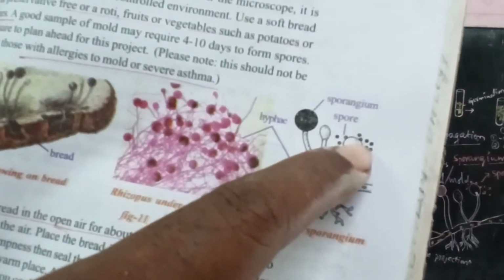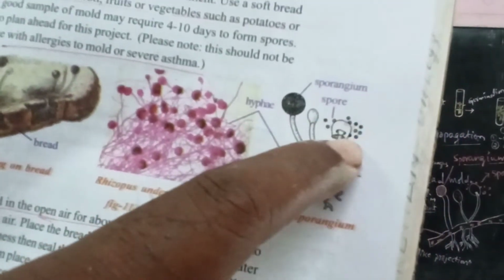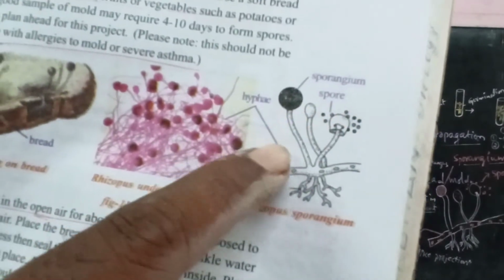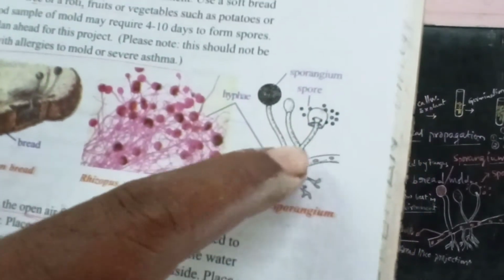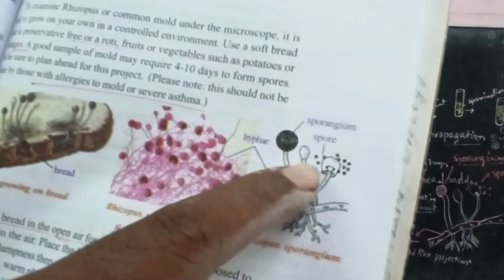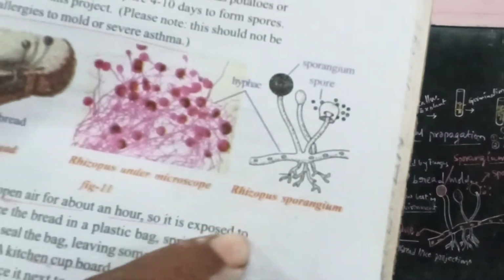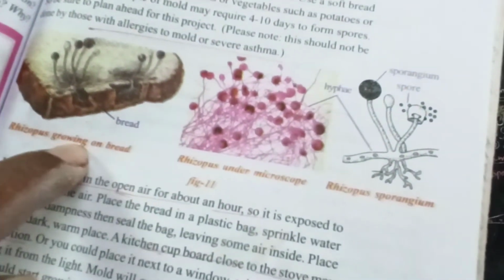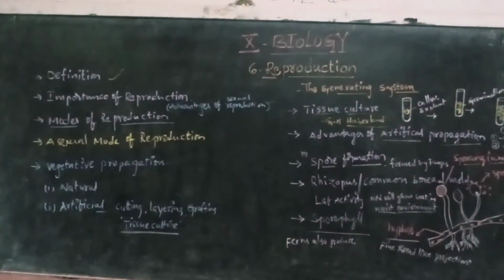These are the spores which are floating or existing in nature. Whenever they find favorable conditions with food substances, they settle down and start development by sporulation. So this is called a Rhizopus sporangium, Rhizopus under the microscope, Rhizopus growing on bread. See, this is the information regarding the sporangium.